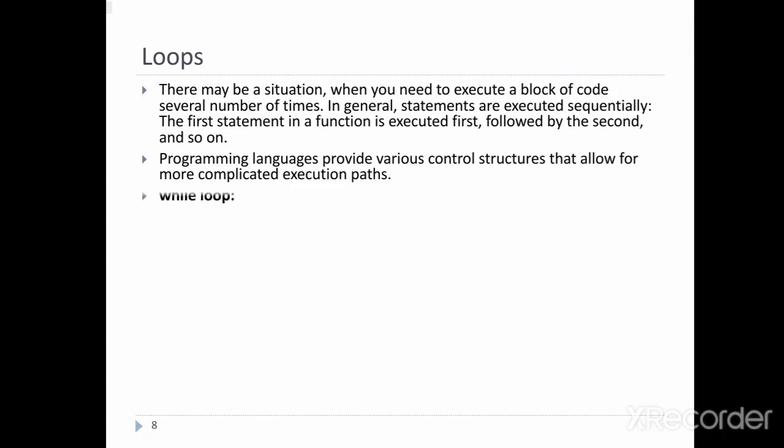So programming languages provide various control structures that allow for more complicated execution paths. Computer has the ability to perform a set of actions repeatedly. This involves repeating some portion of the program either a specified number of times or until a particular condition is being satisfied.